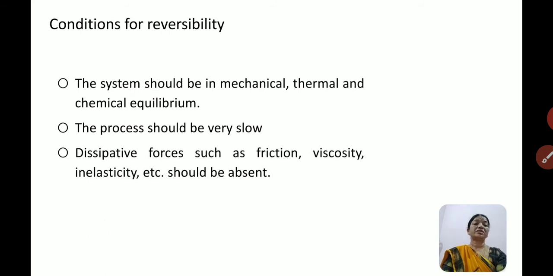Dissipative forces means the forces which are absorbed, such as friction, viscosity. Means the energy loss will occur in such cases. So such forces are called dissipative forces, such as friction, viscosity, inelasticity, etc. They should be absent. Then only the process would be reversible.